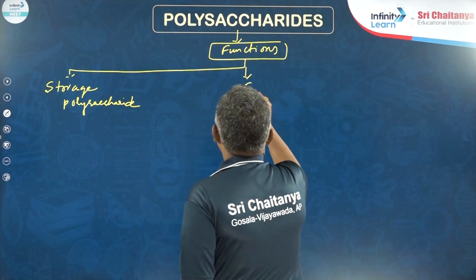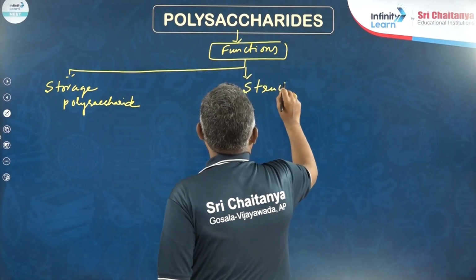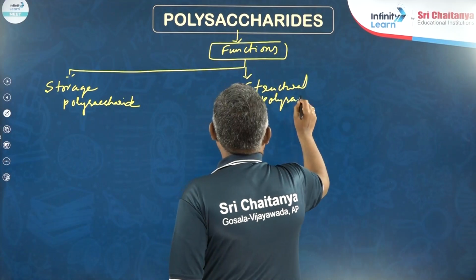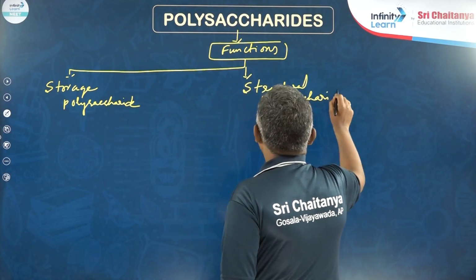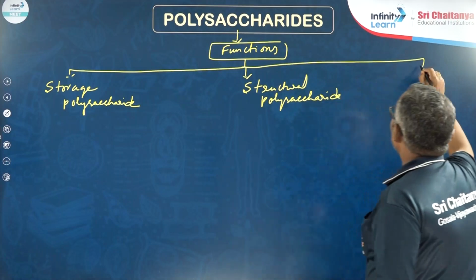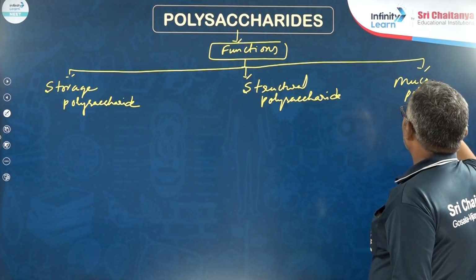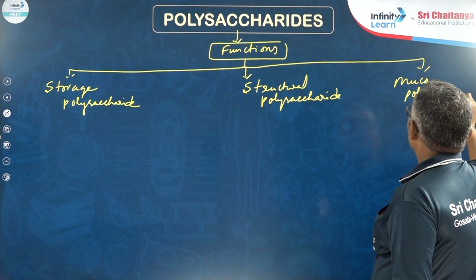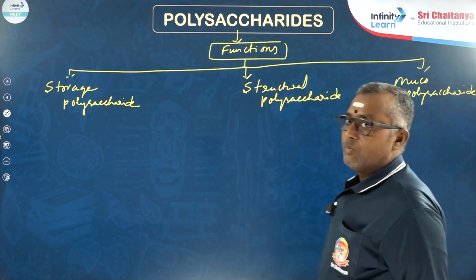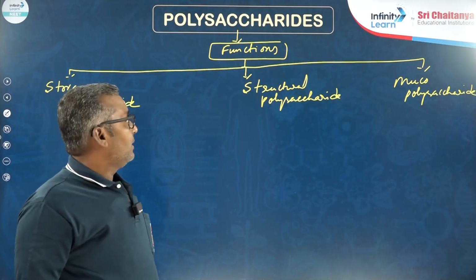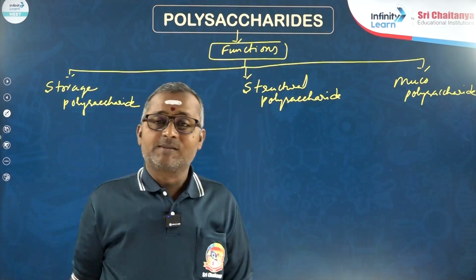Second group, structural polysaccharide. And the third group is a mucopolysaccharide. These are the three important groups on the basis of their functions.